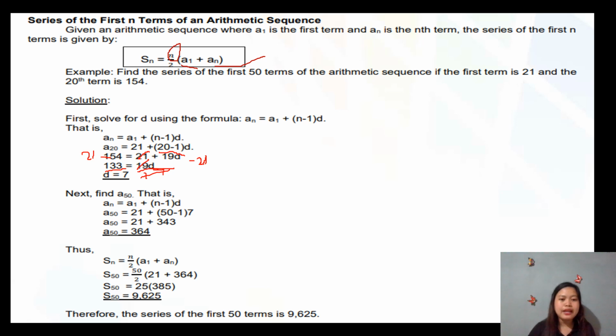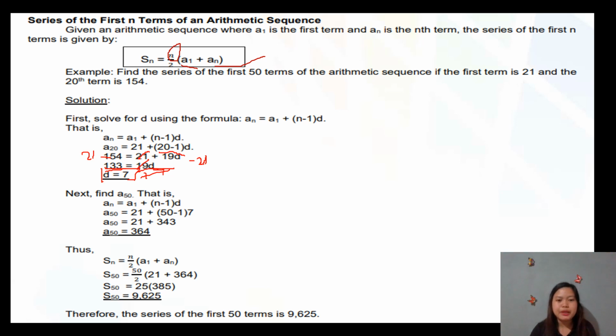So, naa na tay common difference na 7. Again, our common difference is 7. So, since naa na tay common difference and first term, makita na nato ang a sub 50.